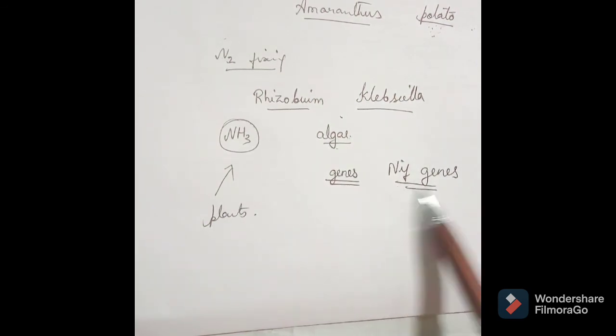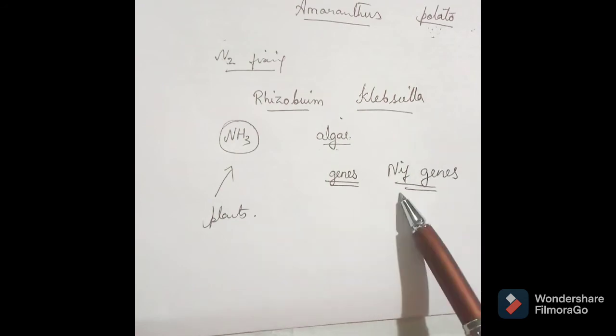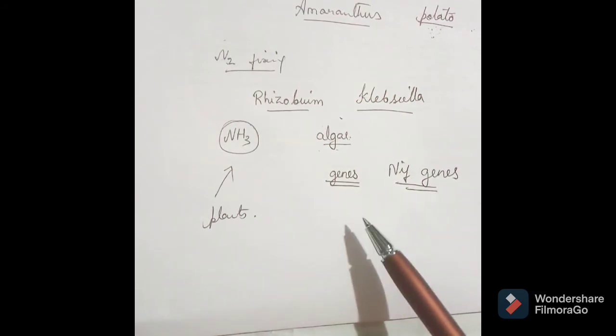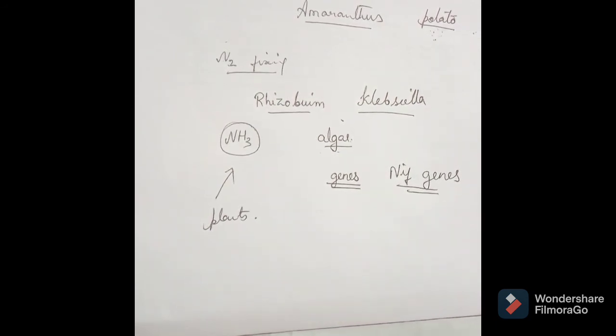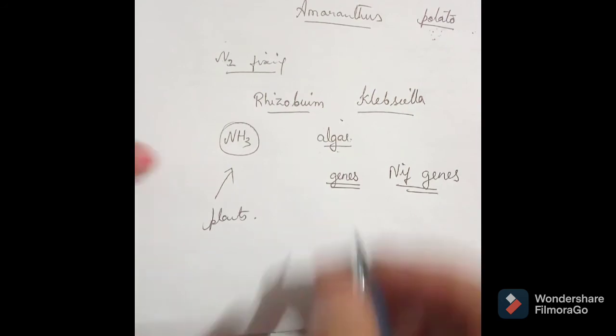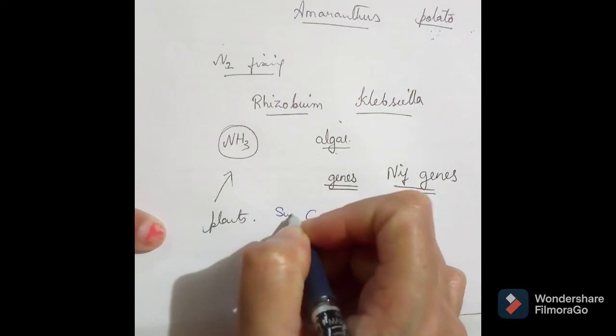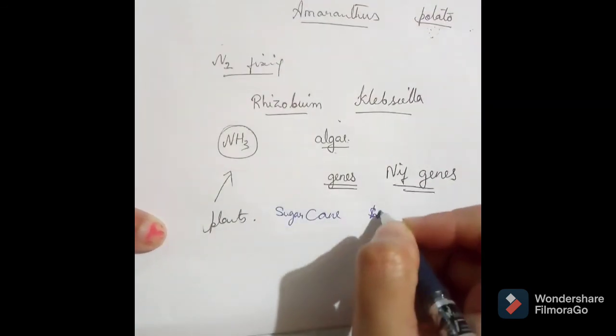So efforts are being made, and so far success has been achieved only in the case of sugarcane and wheat.